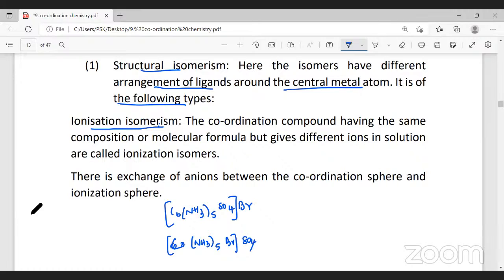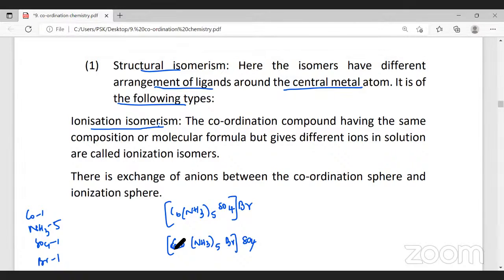Now tell me, both molecules contain how many cobalt atoms? 1. How many ammonia molecules? 5. How many sulfate ions? 1. How many bromine atoms? 1. Each has the same. So for both molecules, is the molecular formula the same or not? Yes, sir, the molecular formula is the same.